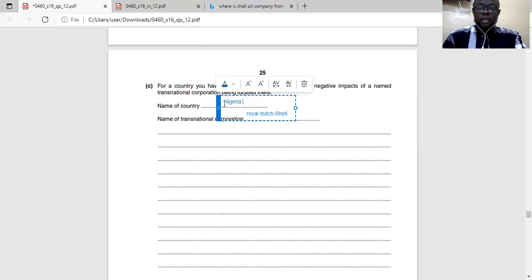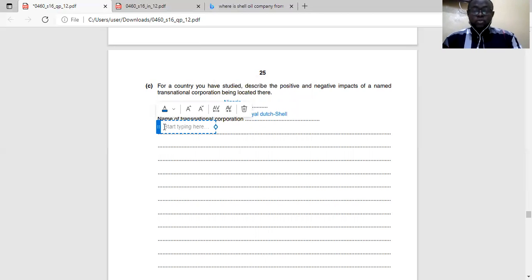Normally, in a case study, they will give you 1 mark for mentioning a country. Now that you have 2 countries, it might be 2 marks. I have not checked in the mark scheme, but it could be 2 marks if you get it right.